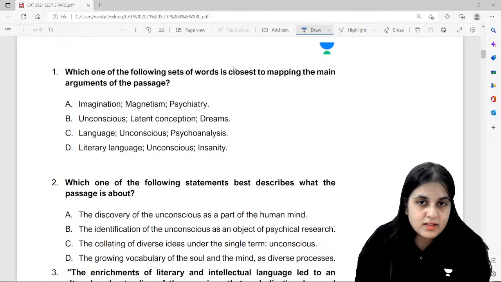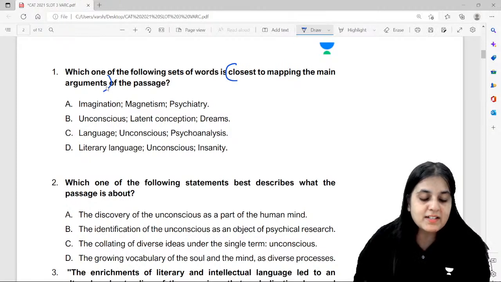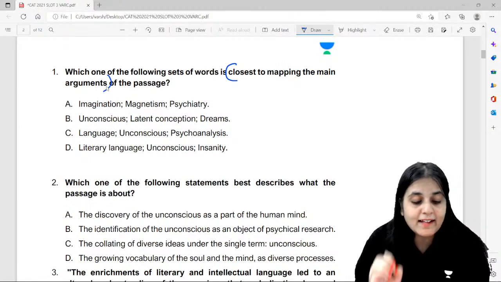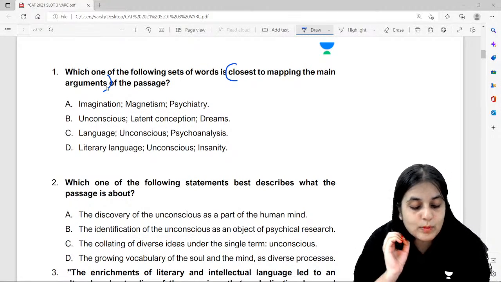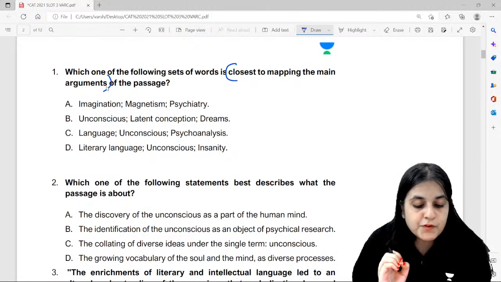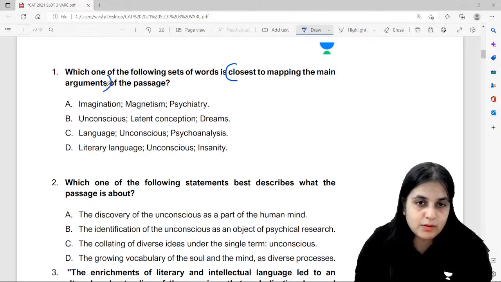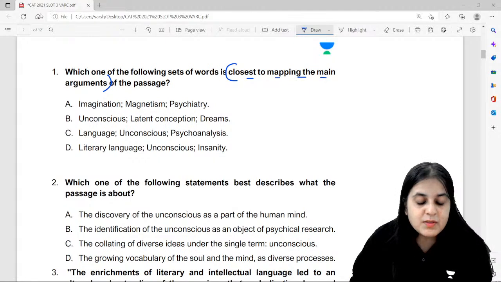Okay, which is closest to mapping the main arguments of the passage. Now guys, I've always told you it's my guarantee that you will not see any question in the examination which will be alien to all of you. Those of you who have attended today's plus class, do you remember this? Do you remember this type of question? Yes, we did it with the Jefferson and the Donald Trump passage, right?